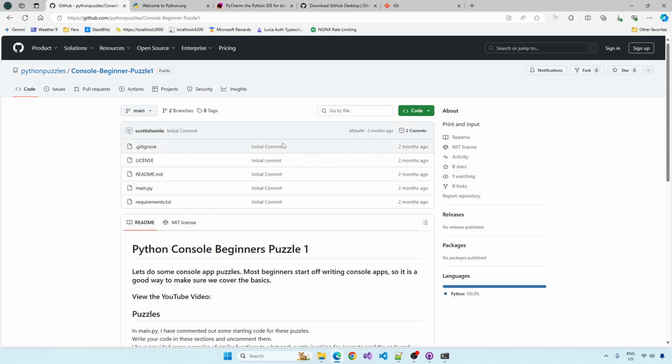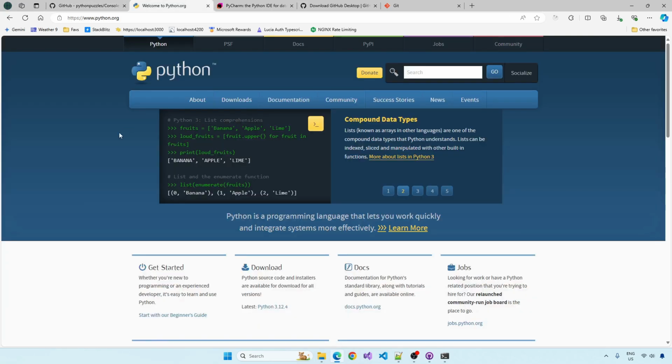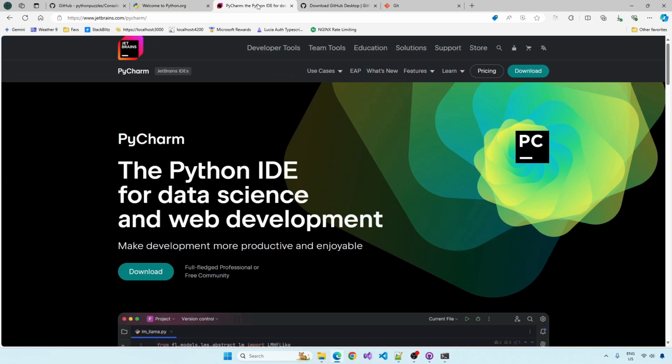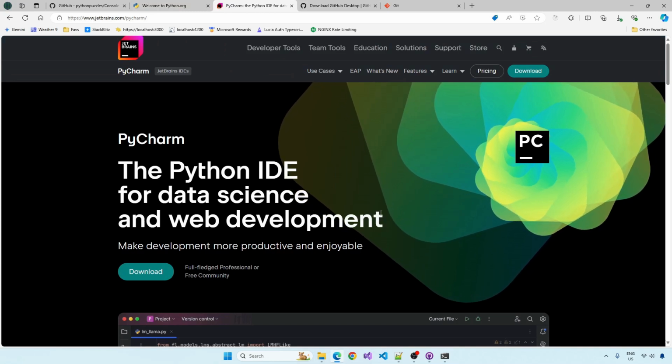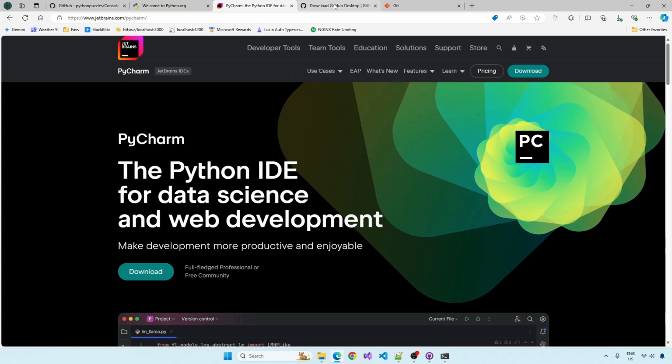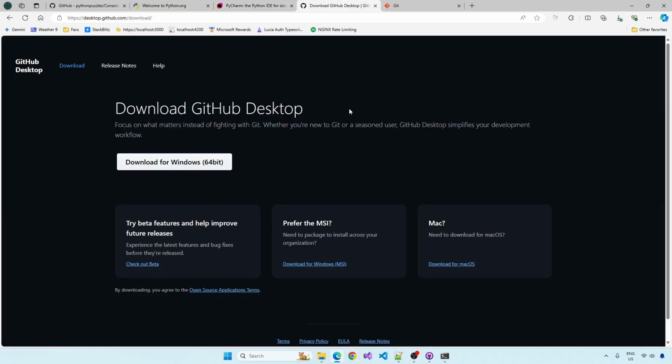Now, before we go any further, in a separate video I've covered all the software that we need to download, but just quickly, you're going to need to have Python installed. The IDE I'm using is PyCharm. You can use Visual Studio if you want, but I'm using PyCharm. I'm going to be using GitHub Desktop as the Git client to download the code, or to clone the repo.